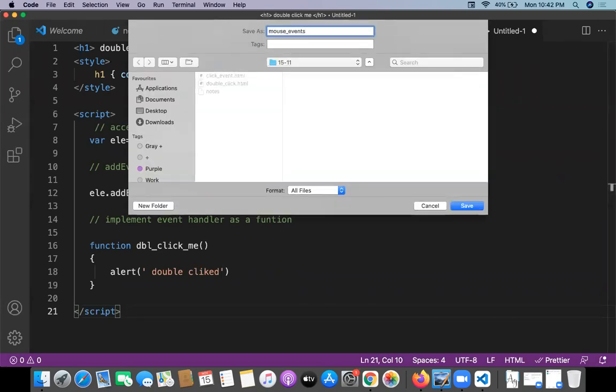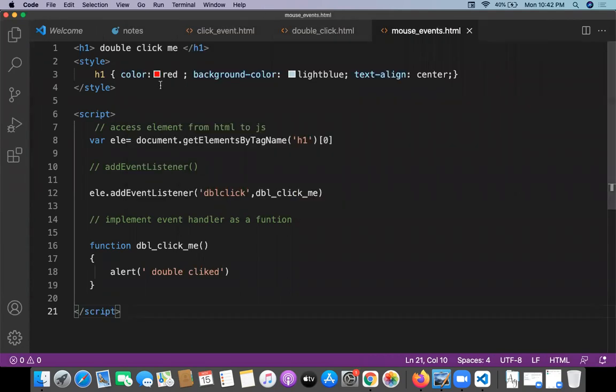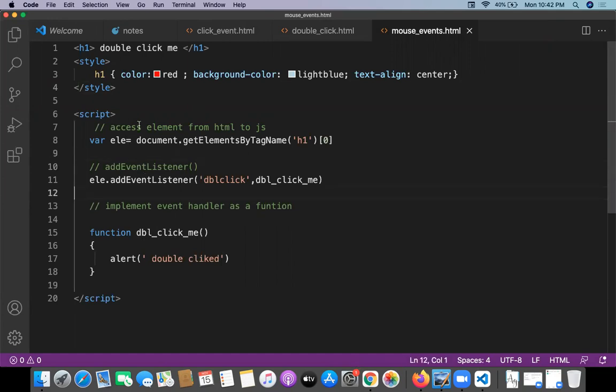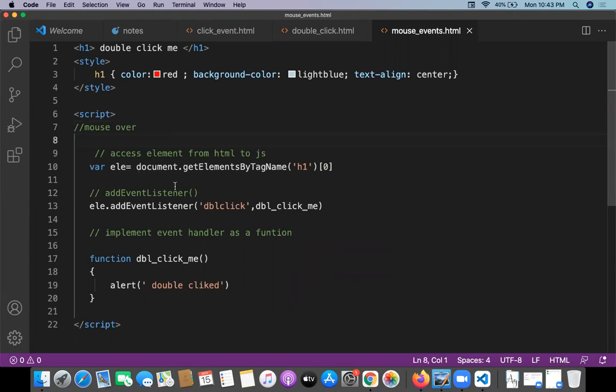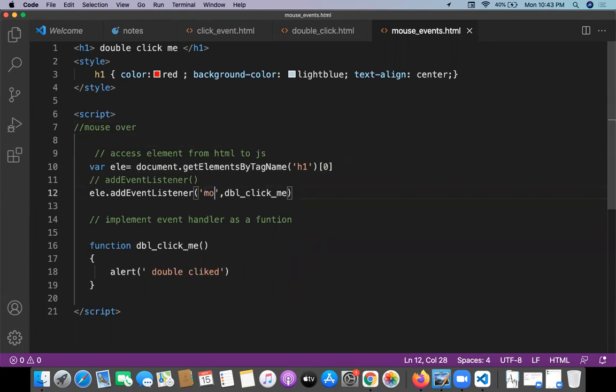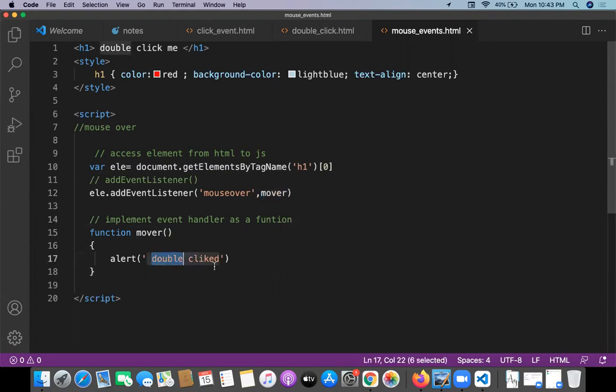Mouse events.html. I want to do the mouse events. Add event listener. This event listener is something like mouseover. So how to apply the mouseover event? Mouseover, for mouseover I want to write something. I just want to do something for the mouse over now.